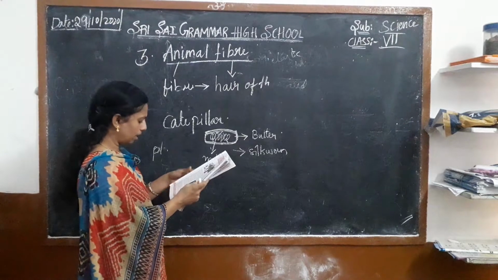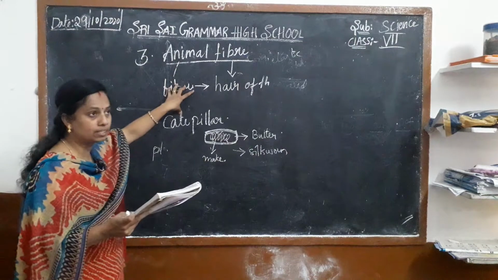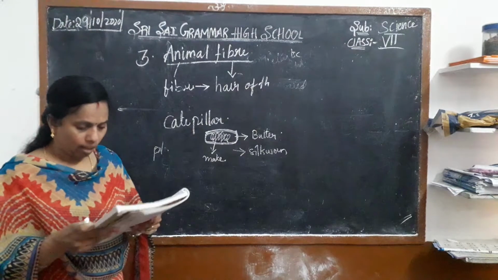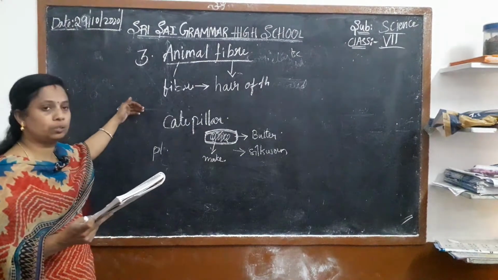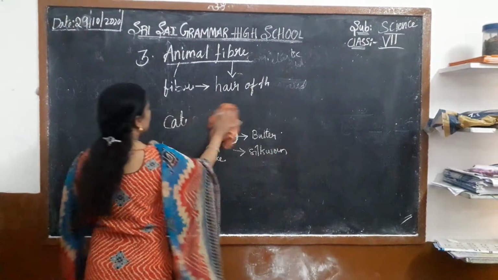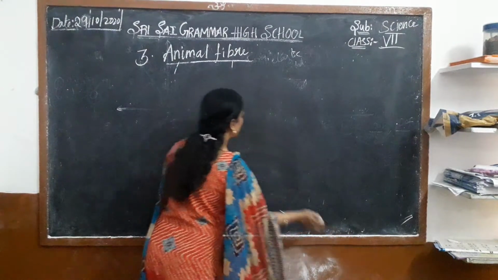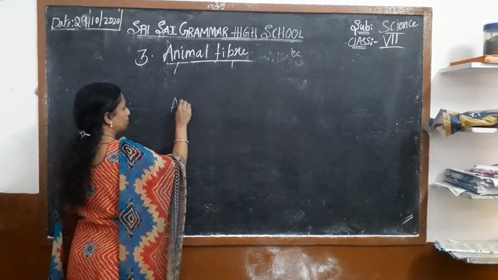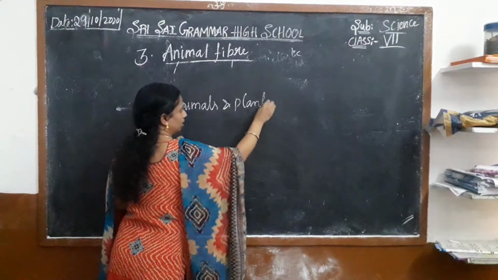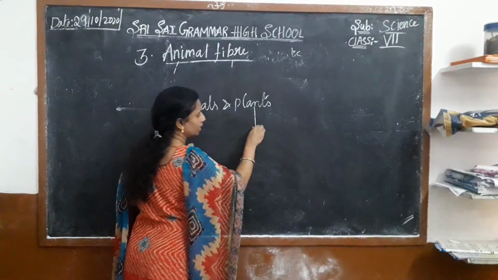So Nilima is asking many questions about how we get the fiber from the animals. She is asking many doubts about the fiber, and Reshma is giving the answers. Now we get the fiber from plants and animals. From the animals also we are getting it, and from the plants also we are able to get it.